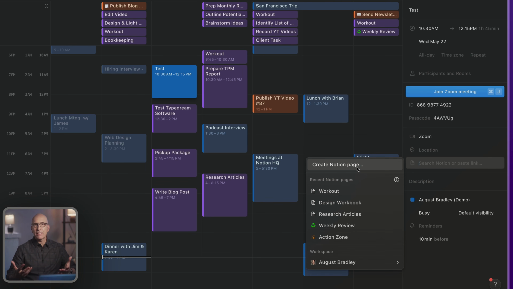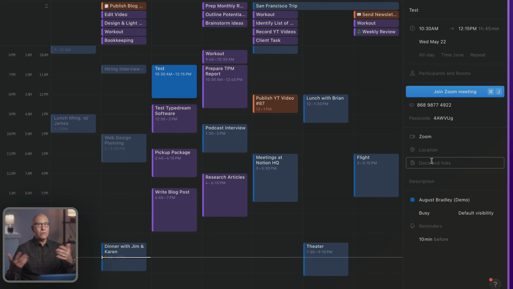So say you have meeting pages for your agenda or for your notes for the meetings, you could link to it directly in the document here. And if your whole team is using Notion Calendar, they would all have access to that. So that's fantastic. And even if the page you want to link to is not in Notion, if it's a web page anywhere, you can paste a link to anywhere on any website, and it'll be accessible here in the calendar event, which I think is great.